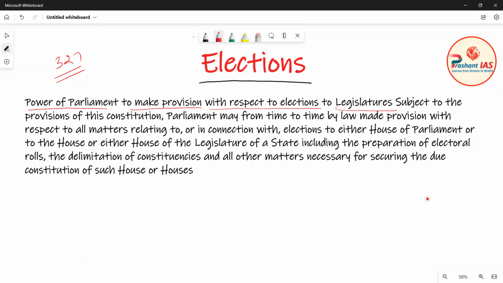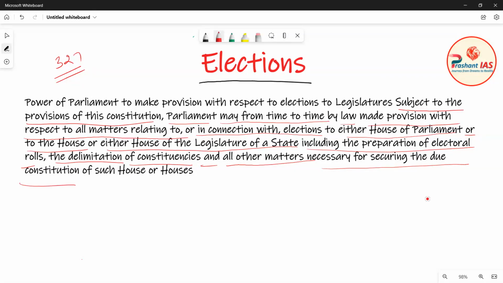Okay. So now let's see what the language of Article 327 is saying. It says that subject to the provisions of this constitution, Parliament may from time to time by law make provisions with respect to all matters relating to or in connection with election to either House of Parliament or to the House or either House of Legislature of a state, including preparation of electoral rolls, the delimitation of constituencies and all other matters necessary for securing the due constitution of such house or houses.